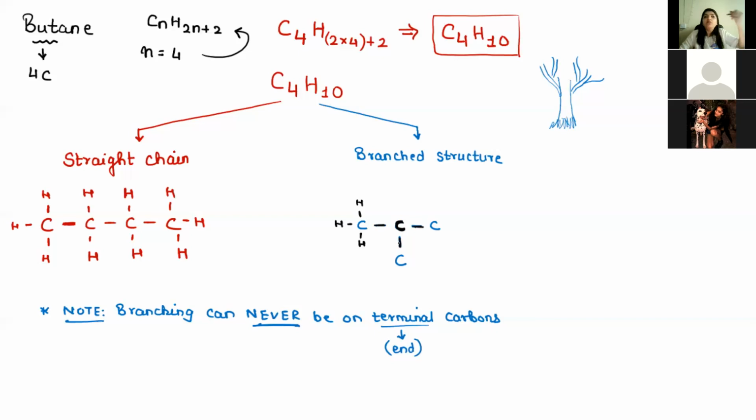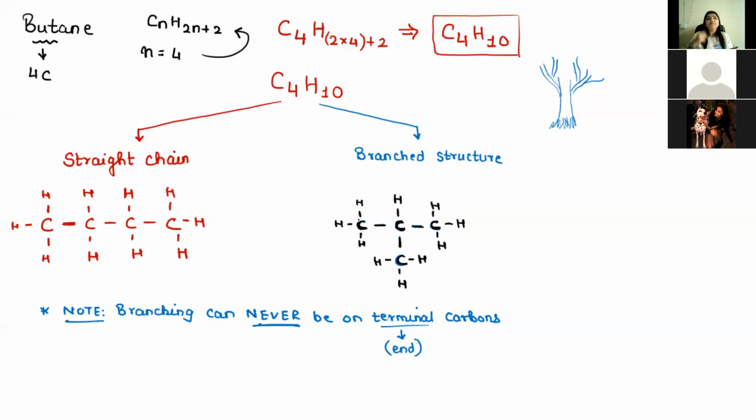Total should be 4, so there will be only 1 hydrogen. This carbon, 3 hydrogens. And this carbon, 3 hydrogens. So I have just drawn the branched structure of butane.